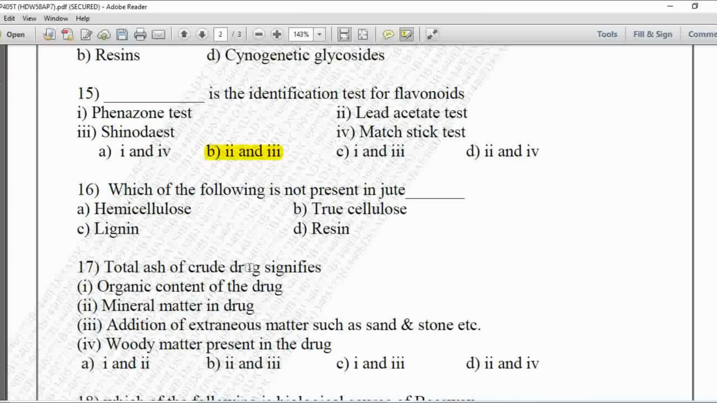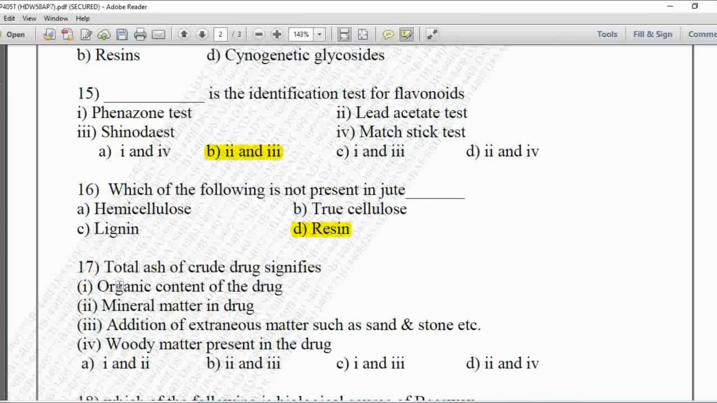Next MCQ 16. Which of the following is not present in jute? Option A is hemicellulose, B is tricellulose, C is lignin, and D is the resin. So here the component which is not present in the jute, that is resin. So option D is the correct answer.